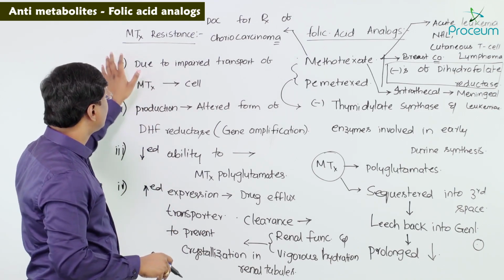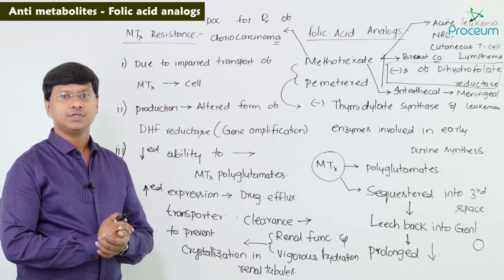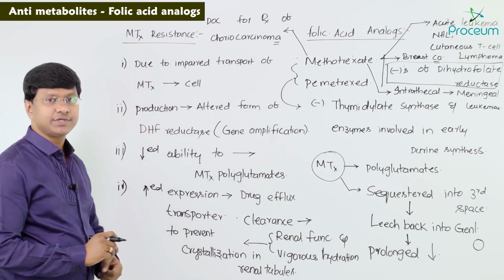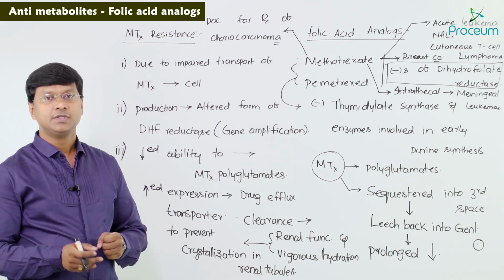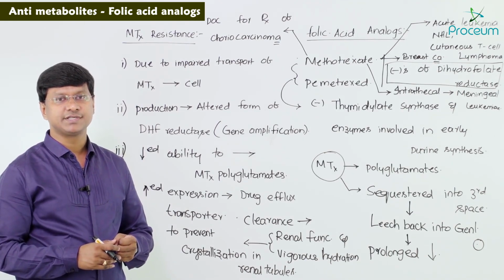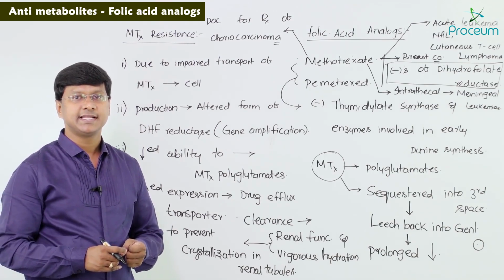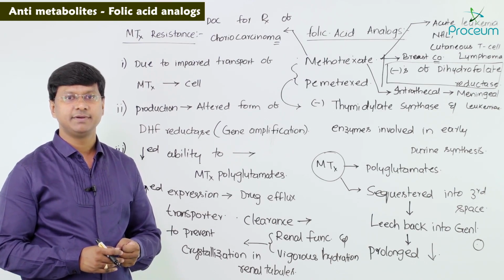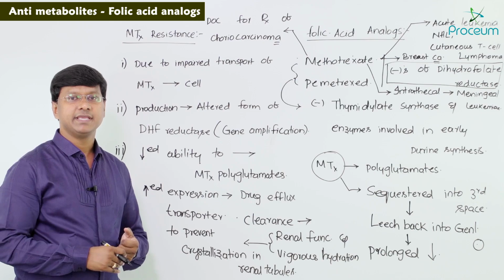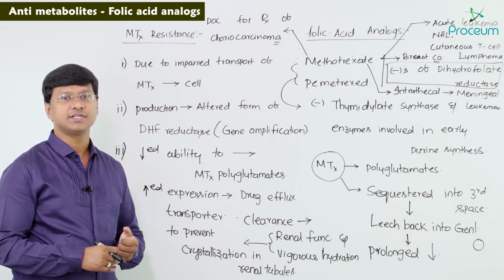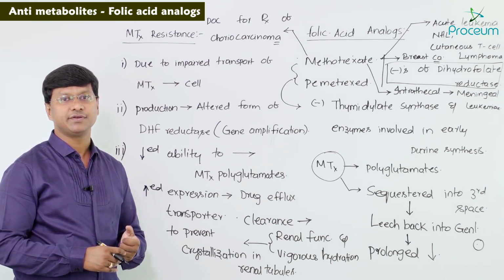Now let me tell you how an individual can develop methotrexate resistance. An individual can develop methotrexate resistance due to impaired transport of methotrexate into the cell, by production of an altered form of dihydrofolate reductase that has decreased affinity for the inhibitor, or by increased concentration of intracellular dihydrofolate reductase through gene amplification or altered gene regulation.